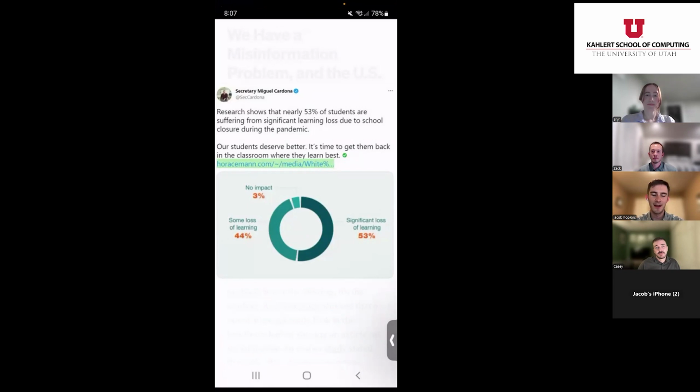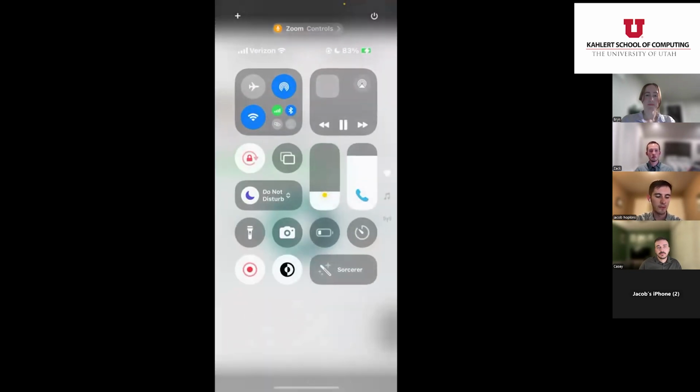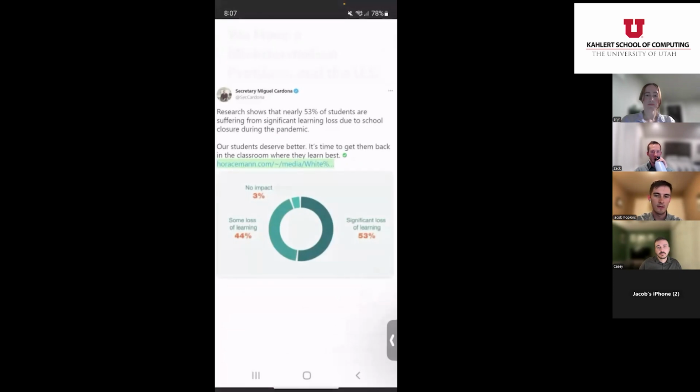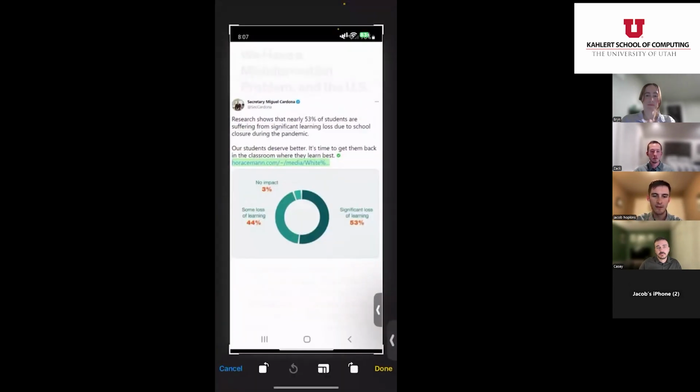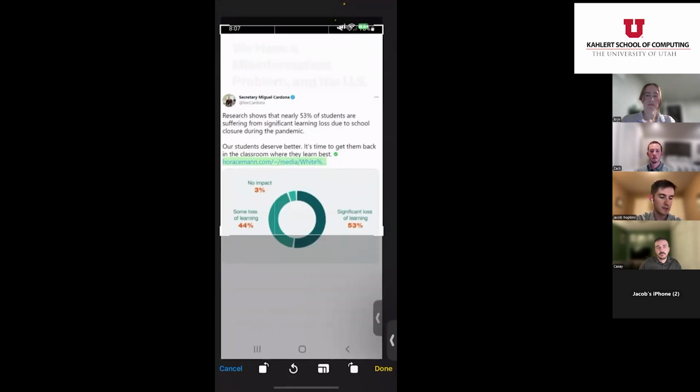Thank you, Bryn. I'm going to get into what is likely our most primary use case for the app, and that's when you're inside of a different app, like a social media. So in this example here, I have some sort of post that I might want to know more about. So I have a few options. I can either screenshot and share it to our app, or I can use our helpful control center icon to have it do that for us. If I share this with our app, as soon as it opens, it prompts the user to crop the image. This is so they can select the content that they're actually interested in.